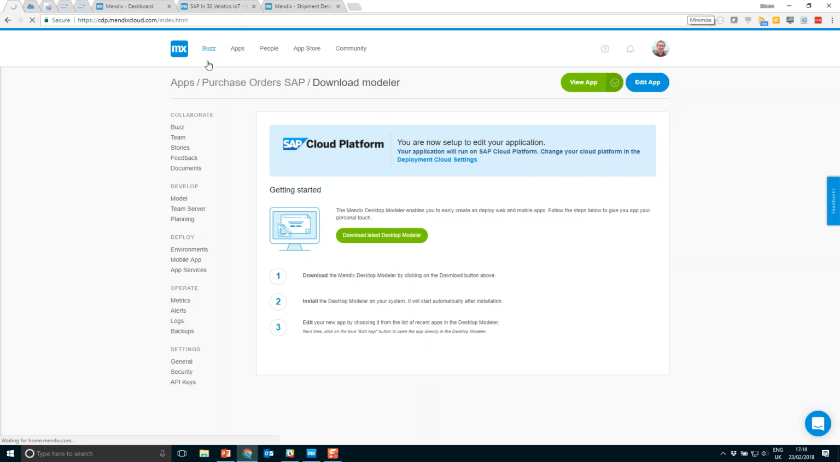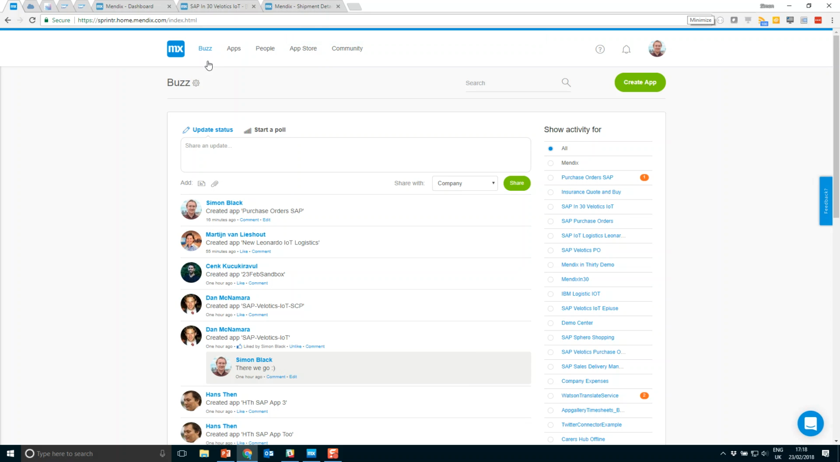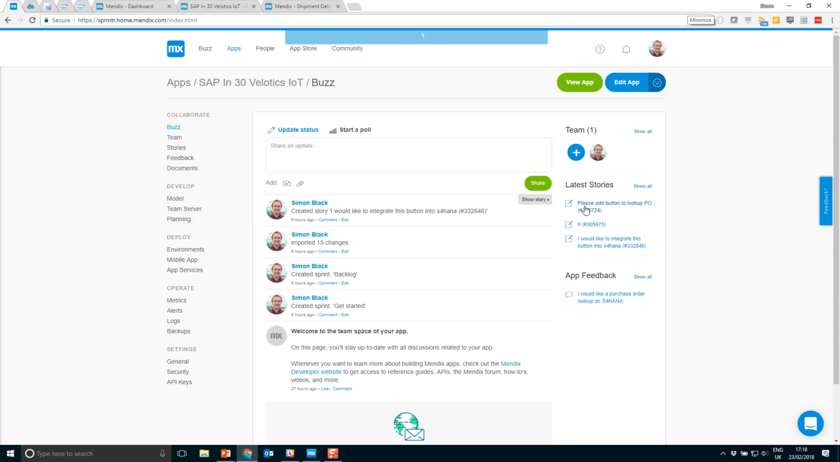So I'm going to switch back into the Mendix portal here, and I'm going to drill down on one of the projects that we set up earlier. We have the SAP S/4HANA Velotics IoT project, and within here we can drill down and we can see team members within our project. So these team members might be business users, end users, and testers, and we can invite them to the project and set up their individual user roles.